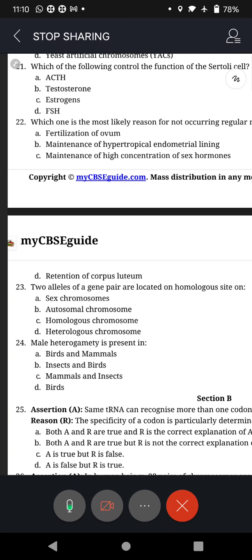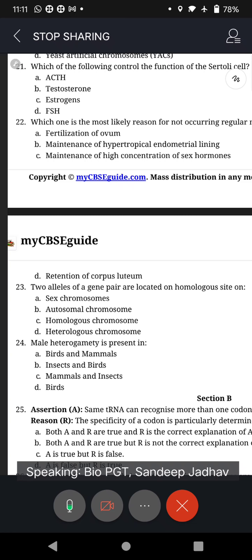There will be 50 questions, each of 1 mark. That will be reduced to 35, and 15 marks practicals. So 35 theory, 15 practicals, 50 for term 1. Similarly, in the month of March, April, you have term 2, 35 plus 15, 50. 50 first term, 50 second term, 100 marks.